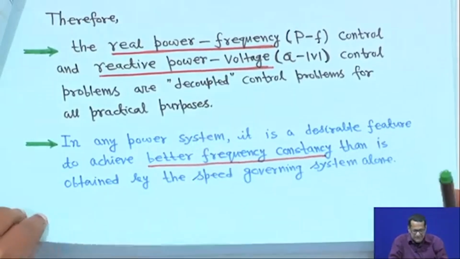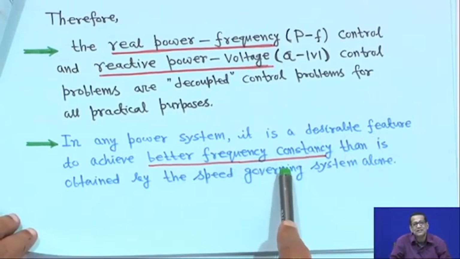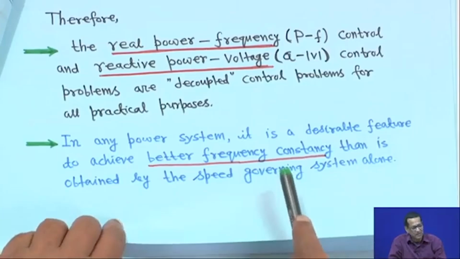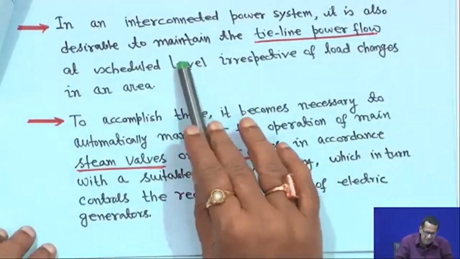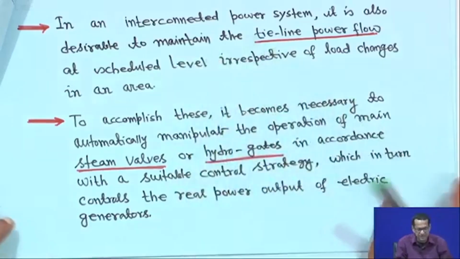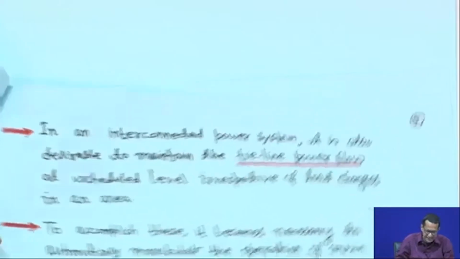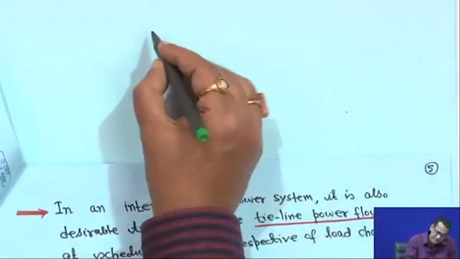In any power system, it is a desirable feature to achieve better frequency constancy than is obtained by the speed governing system alone. The speed governing system will come at the beginning itself. In an interconnected power system, it is also desirable to maintain the tie line power flow at the scheduled level irrespective of the load changes in an area. This detail will come later, but the idea is something like this.